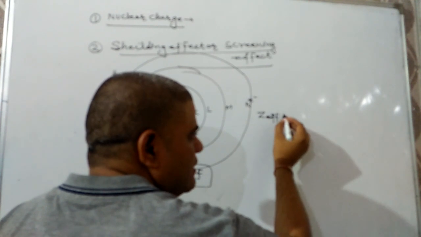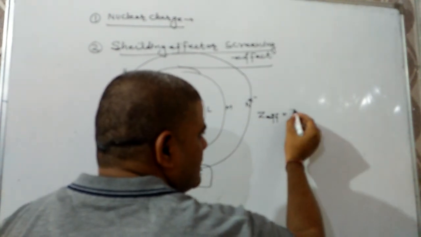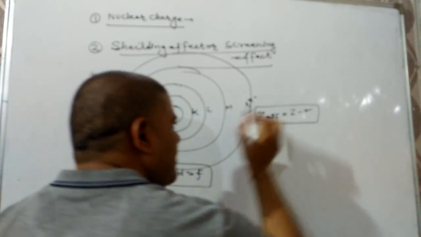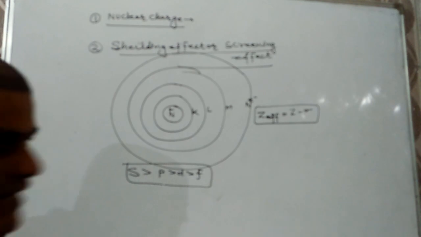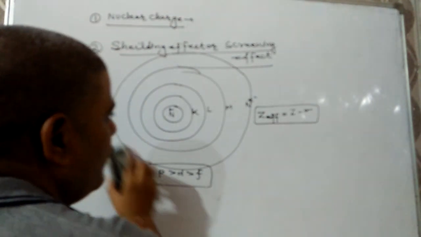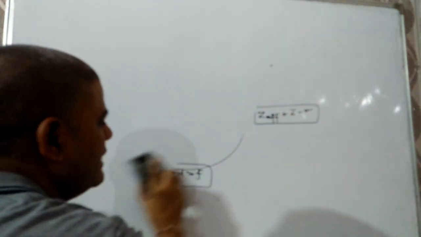Now, numericals may be there on this topic, and effective nuclear charge can be found out by this formula: Z minus sigma. Effective nuclear charge is equal to Z minus sigma, where Z is the atomic number of the element and sigma is the shielding constant.